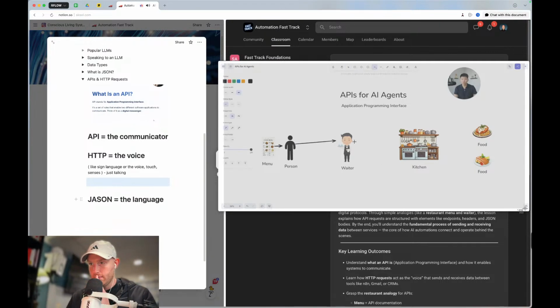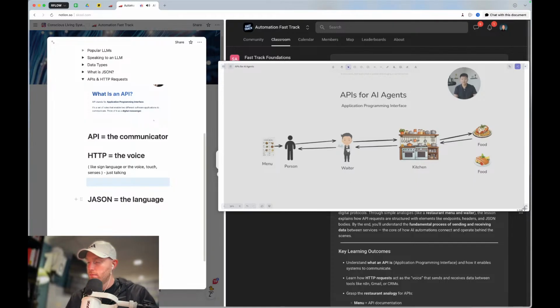The waiter's going to say, okay, cool. Let me tell that to the kitchen. So it takes our request to the kitchen. And then the kitchen says, okay, the person ordered chicken parm. I'm going to grab chicken parm, and now I'm going to give the chicken parm back to the waiter. And the waiter's going to give the chicken parm back to the person. So without us looking at the menu, we wouldn't know what food to request. They might not have it. And without the kitchen giving us back the food, we wouldn't get it.